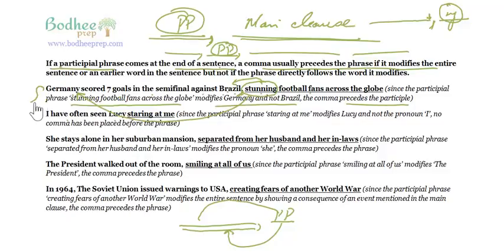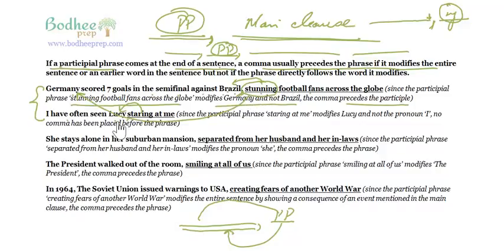I have often seen Lucy staring at me. Now you have two classic examples. In one case, staring is basically modifying Lucy, and in the previous case, stunning is modifying Germany. And because staring is modifying Lucy, I have not put a comma here. But because stunning is modifying Germany and not Brazil, I have put a comma. So this comma can be very critical in giving the right meaning to the sentence, right? So Germany scored 7 goals in the semifinal against Brazil, comma, stunning football fans across the globe.